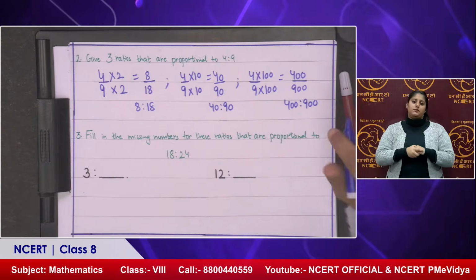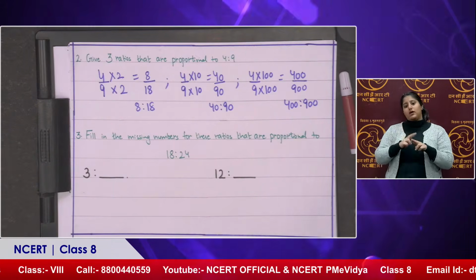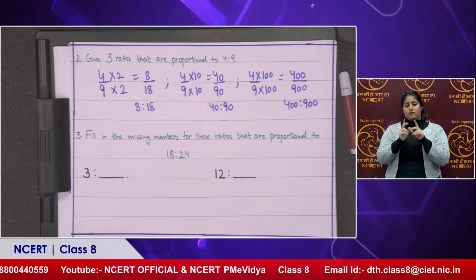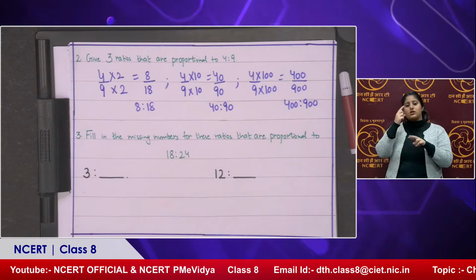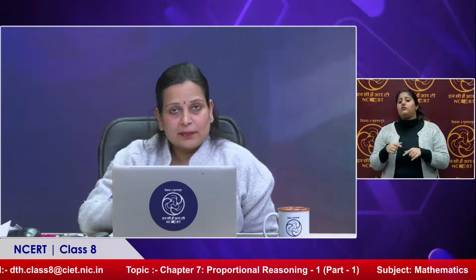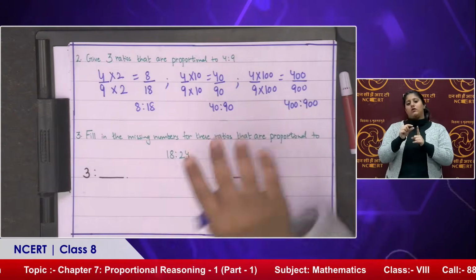Now it's also possible that numerator and denominator have a common factor. Suppose you had 16:18, you can easily divide that by 2, right? So by dividing it by 2, you will get the ratio which is proportional to the given ratio. So basically you can multiply and divide also. It depends upon the question.